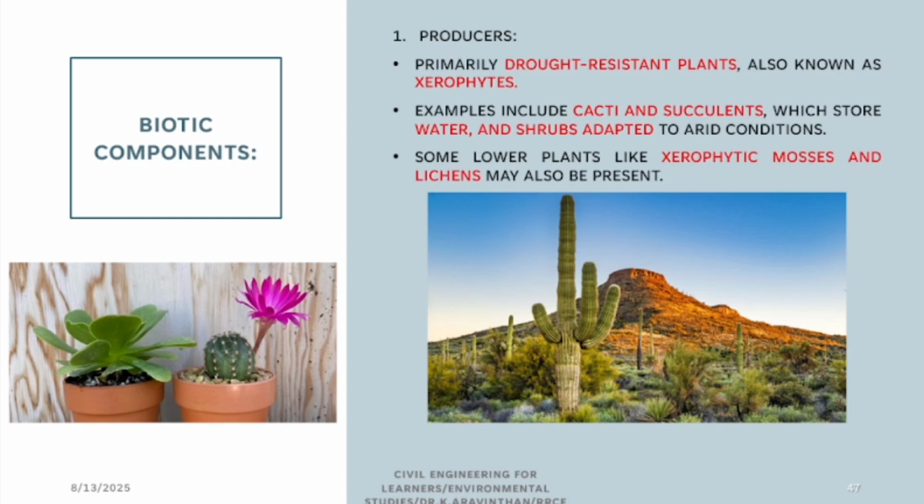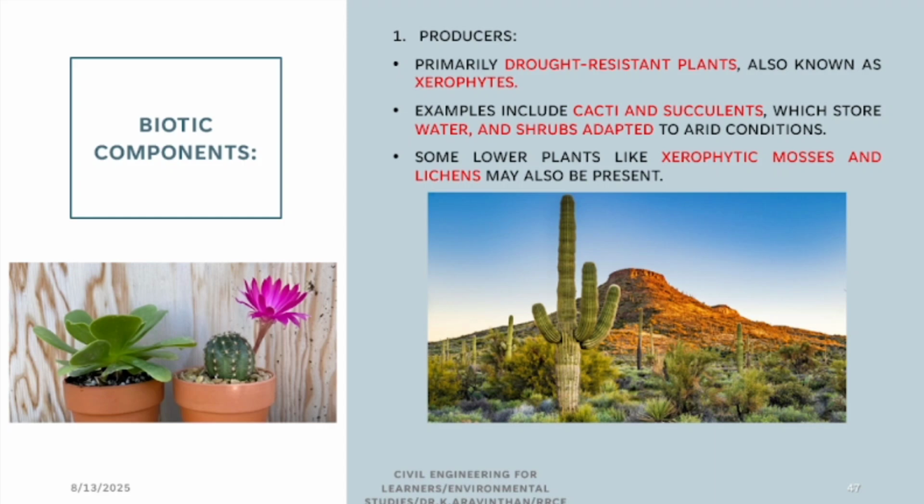Now let me explain biotic. What are biotic components? There are certain plants. Have you seen in movies? This kind of plant will be there if there is any desert. What is this plant? Cactus and xerophytic plants are there. Currently, they are using these plants for architectural purposes. Have you seen them in a number of restaurants or hotels?